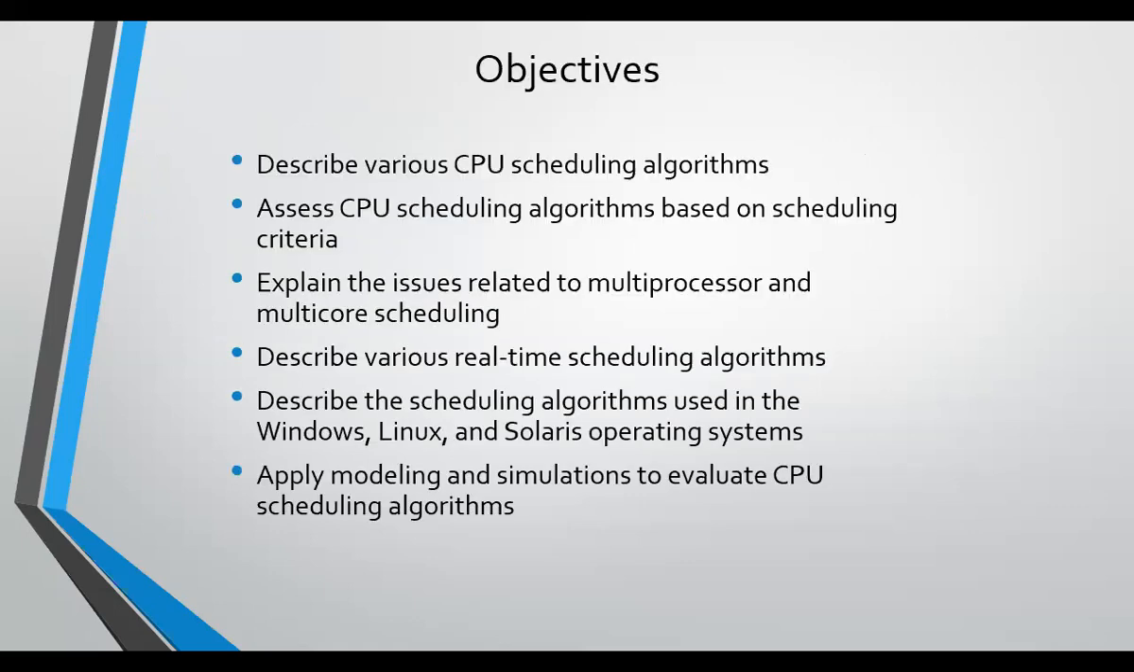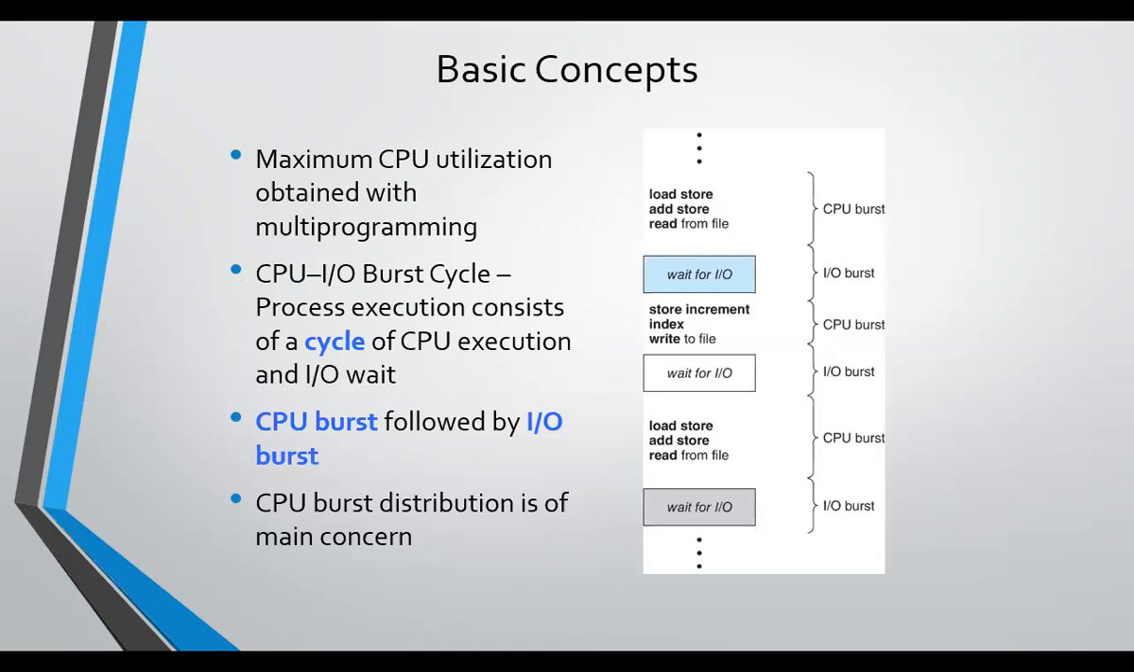The objectives about the CPU scheduling algorithms are: describe how various CPU scheduling algorithms work. Assess the CPU scheduling algorithm based on scheduling criteria. Explain the issues related to multiprocessor and multi-core scheduling. Describe various real-time scheduling algorithms. Describe the scheduling algorithms used in the Windows, Linux, and Solaris operating system. Apply modeling and simulation to evaluate CPU scheduling algorithm.